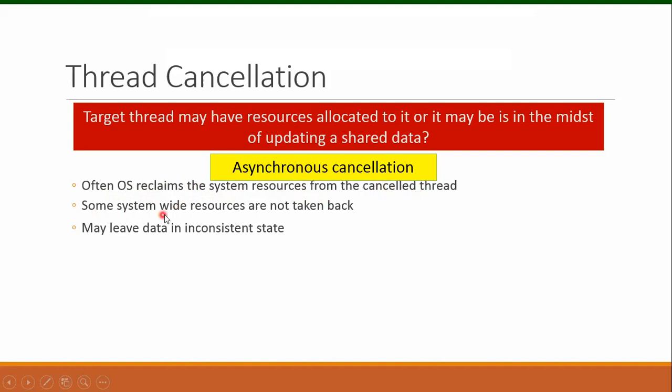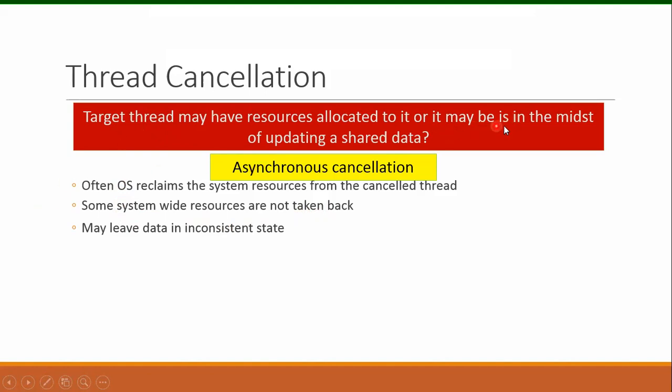However, some system-wide resources will not be taken back. So there will still be resources that have been allocated to the target thread, which we have terminated.